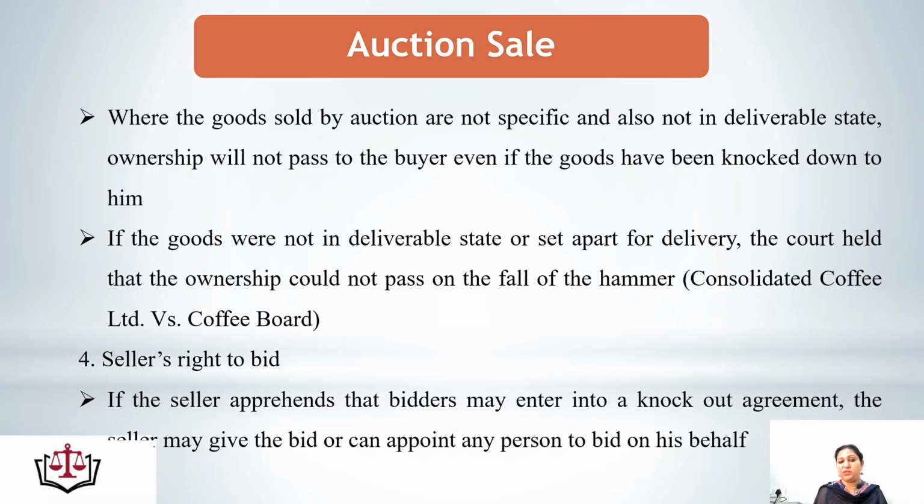Knockout agreement means the bidders can have an agreement between themselves so that the price of a good cannot be raised. They can give low price bids with their mutual consent. So to avoid it, the seller may either bid himself or may appoint a person to bid on his behalf too.